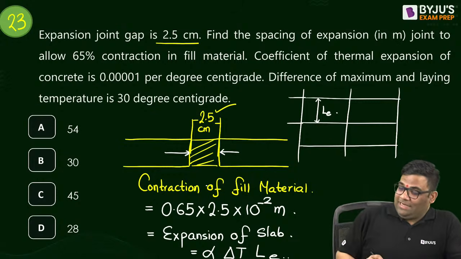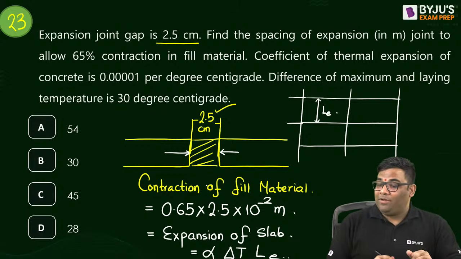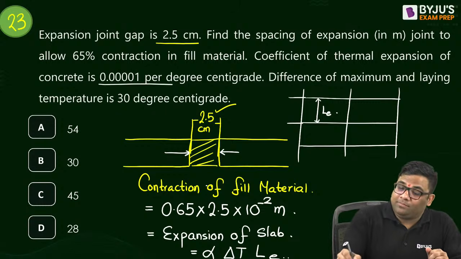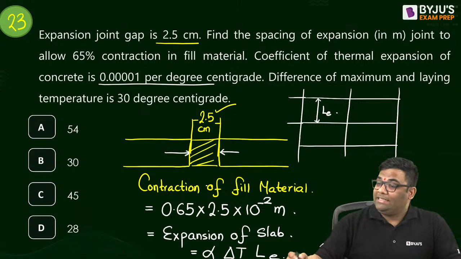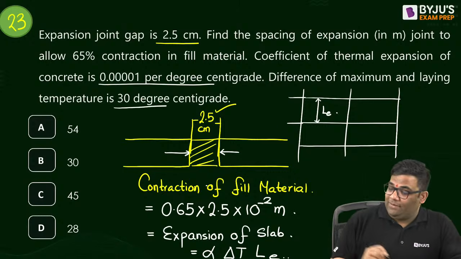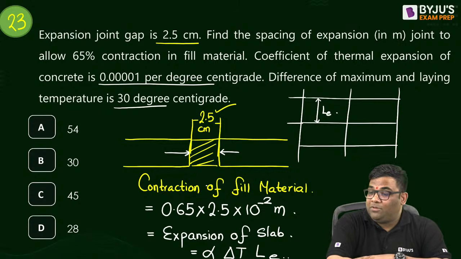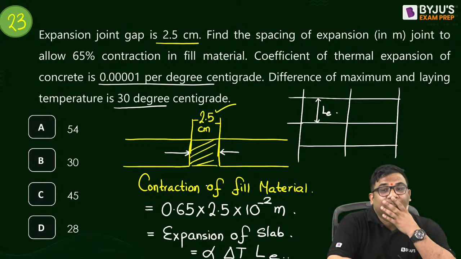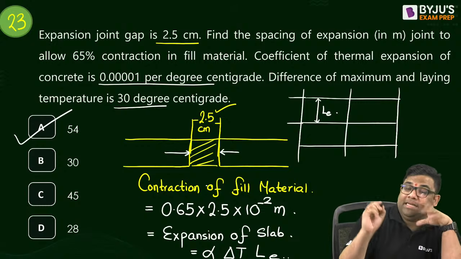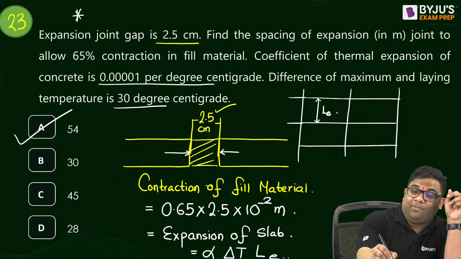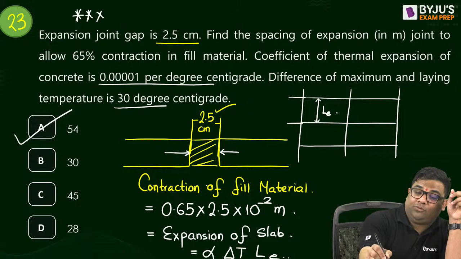Understood? So how much are you getting for this? Alpha is given, and delta T is given as 30 degrees centigrade. We can find out L. So how much are you getting for this answer? Tell me. 54 we are getting. Here I will put one star mark and tell you,